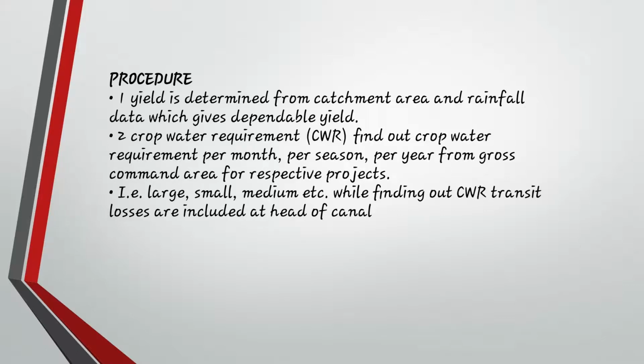Second, crop water requirement, that is how much water the crop requires in that particular region. Okay, in which month and which season per year how much water is required. What is the command area, कितना वहाँ पे ज़मीन है जिसमें हम लोग कल्टिवेशन करते हैं. ठीक है, that can be large, small or medium, depending on crop water requirement. Okay, so you have to include both the losses as well as how much water is required.